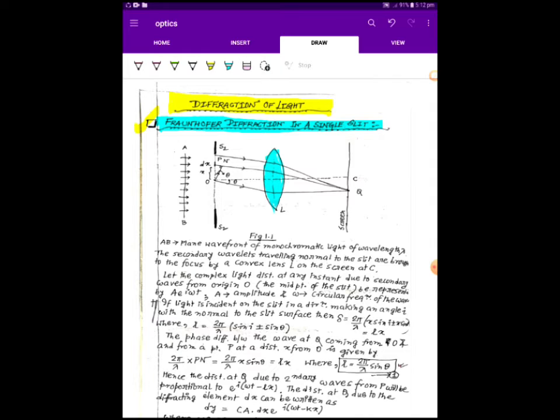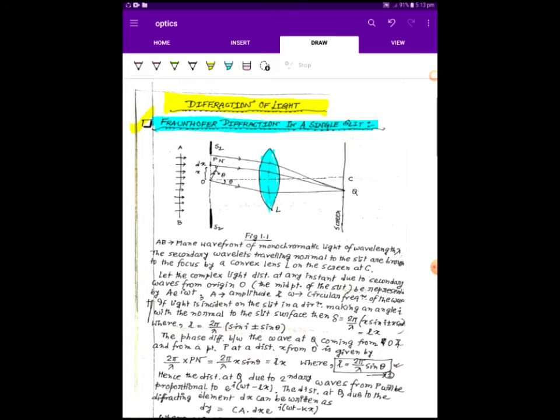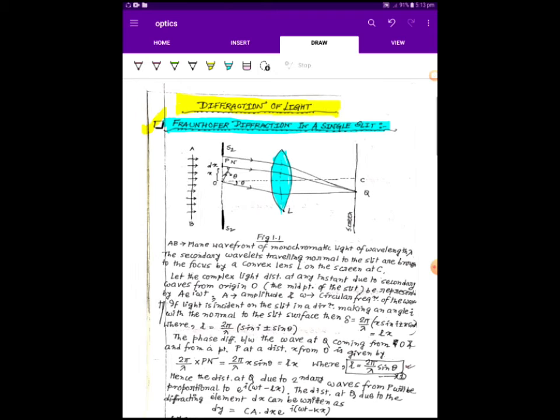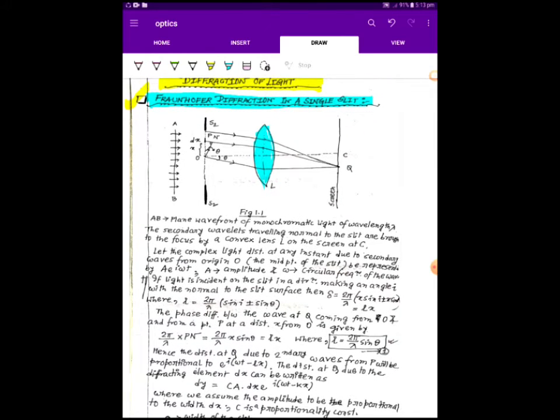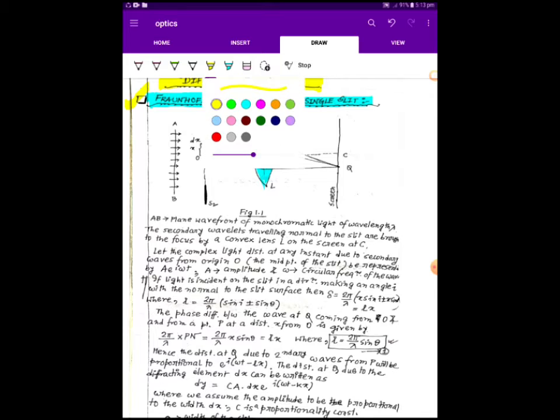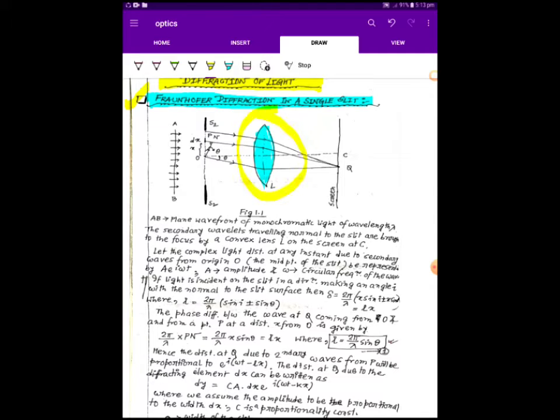In the Fresnel class of diffraction, the source of light and the screen are in general at a finite distance from the diffracting aperture. But in the Fraunhofer class of diffraction, the source and the screen are at infinite distances from the aperture. This is easily achieved by placing the source on the focal plane of a convex lens, and placing the screen on the focal plane of another convex lens. This is a convex lens.